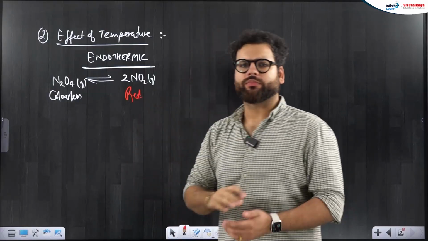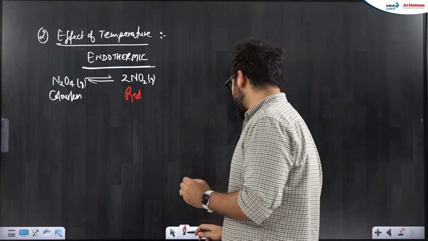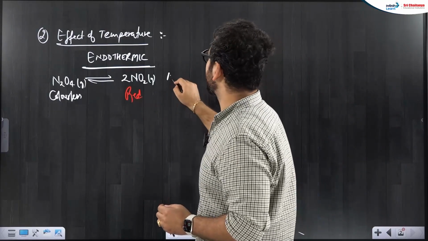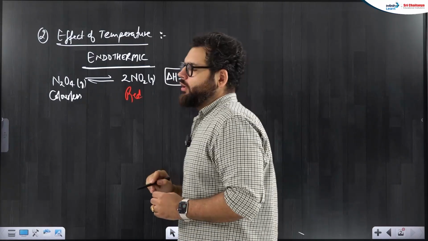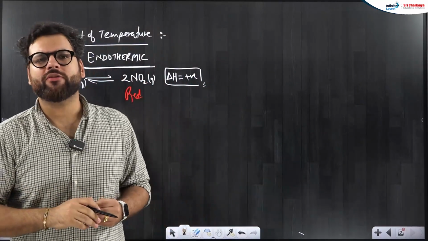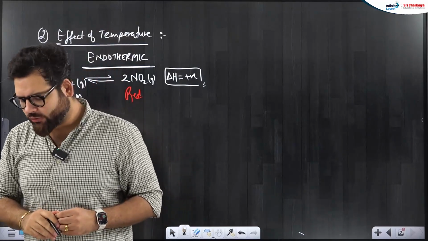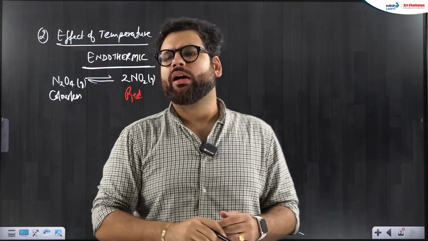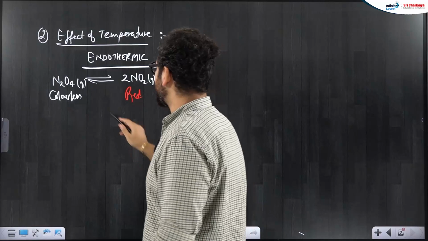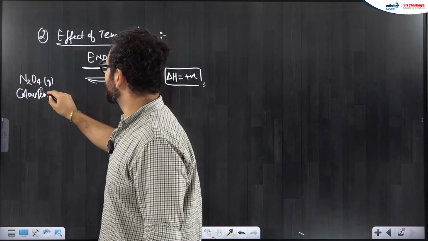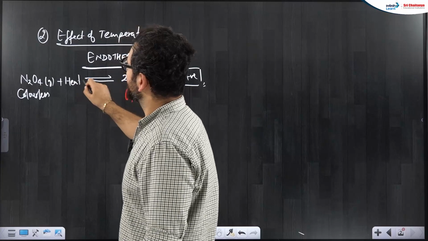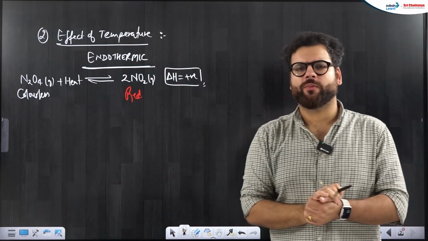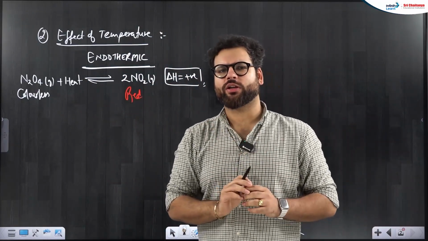It has a red-brown color. Okay, and it is an endothermic reaction, like that they will mention delta H is positive. Now we need to know what is the effect of temperature on such reaction. So I could think of this reaction as endothermic means N2O4 absorbs heat and moves forward. So heat is a reactant for us here.